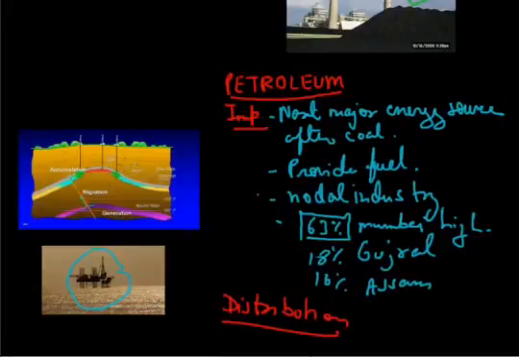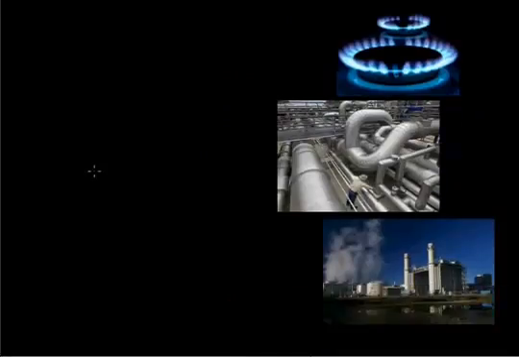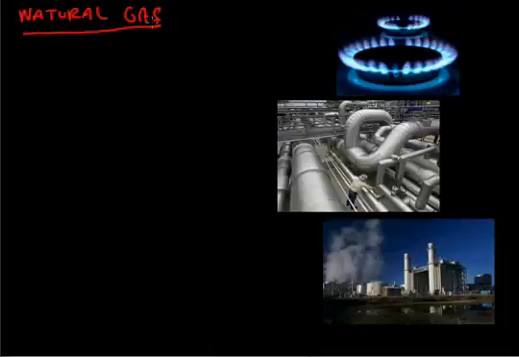A layer comes in the sedimentary rocks where fossils were deposited and they change first into coal and later change into petroleum. And in the same place where petroleum is found, in the upper part of that area gases are found, which we will do in our next point. As I said, natural gas we will do in our next point. So the next point is natural gas. First of all, we have to do the importance of natural gas.